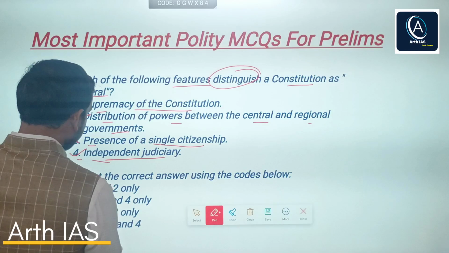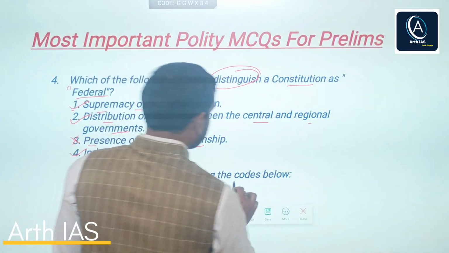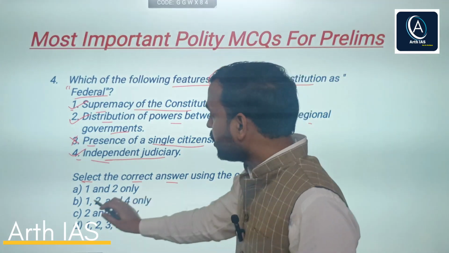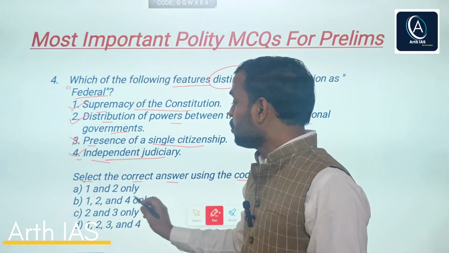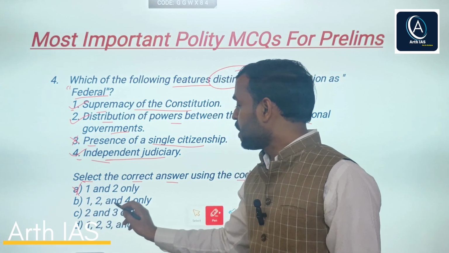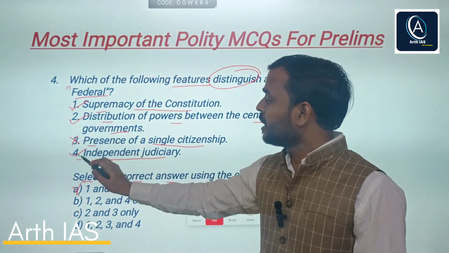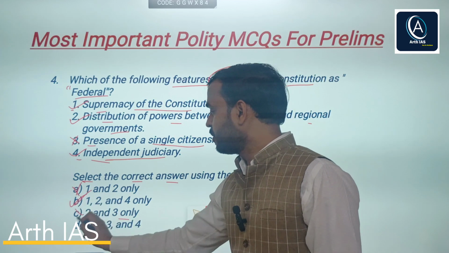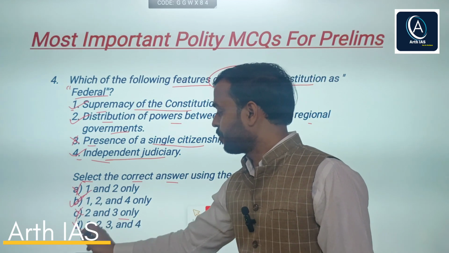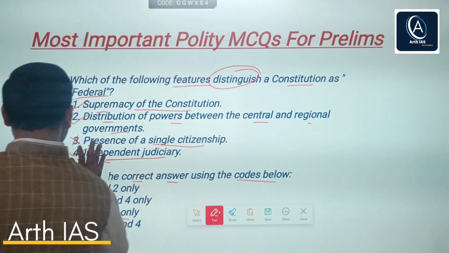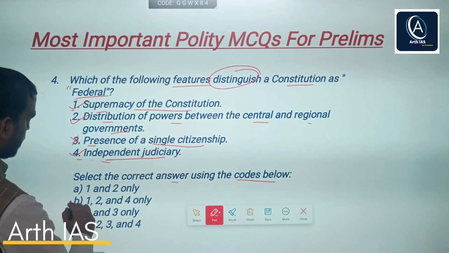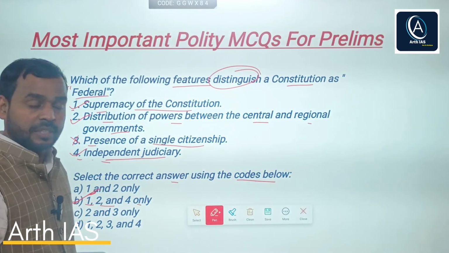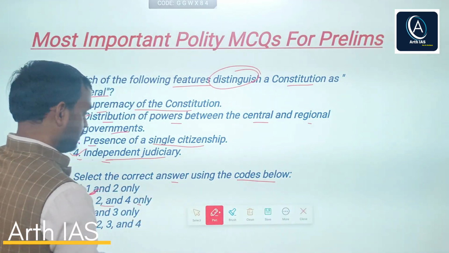Now see the option. It says select the correct answers using the codes below. So A says 1 and 2 only. No. B says 1, 2 and 4. Obviously 1, 2 and 4 are correct. So B would be the right answer. C says 2 and 3 only. No. D says 1, 2, 3 and 4. No. So the correct answer is option B. That is statement 1, 2 and 4 are correct. You can see the explanation.